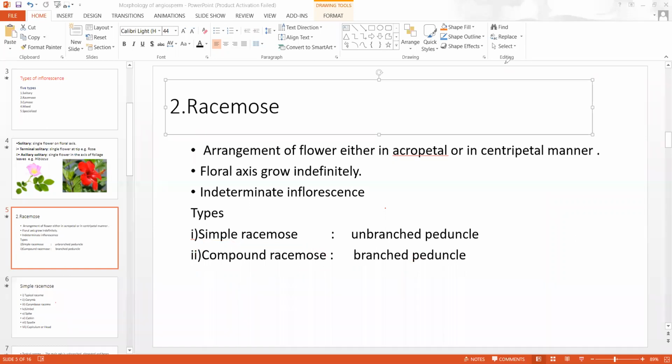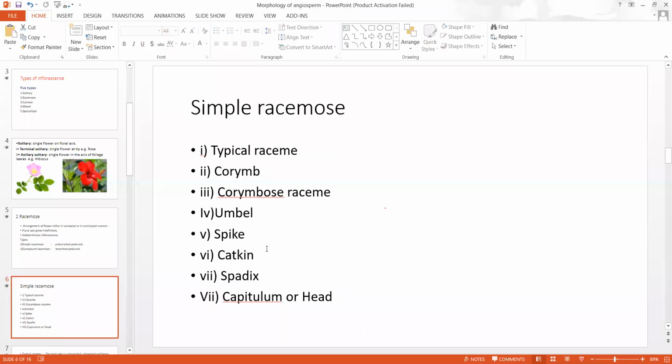Now in simple racemose, there are typical raceme, corymbose raceme, umbel, spike, catkin, spadix, capitulum or head.